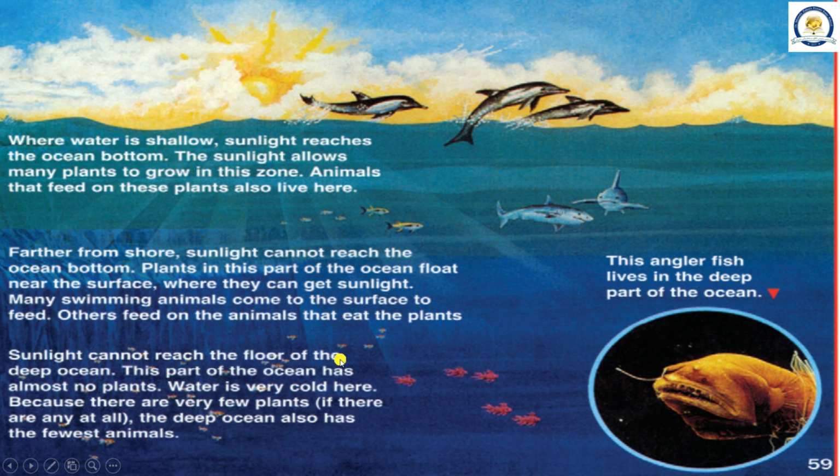Sunlight cannot reach the floor of the deep ocean. This part of the ocean has almost no plants. Water is very cold here. Because there are very few plants, if there are any at all, the deep ocean also has the fewest animals.